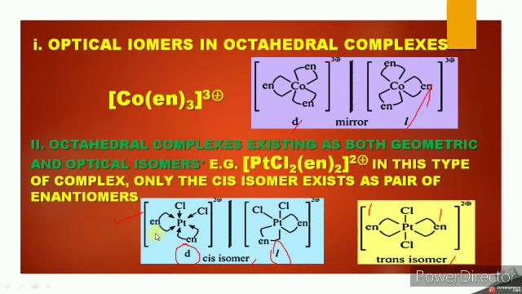So if you check the cis isomer of this compound, this rotates the plane polarized light towards right hand side, and its mirror image rotates the plane of PPL towards the left. So this shows only a pair of enantiomers, but its trans compound does not show this isomerism. Okay, because if we observe the mirror image of this, it's same as that of this compound, so it does not show optical isomers.